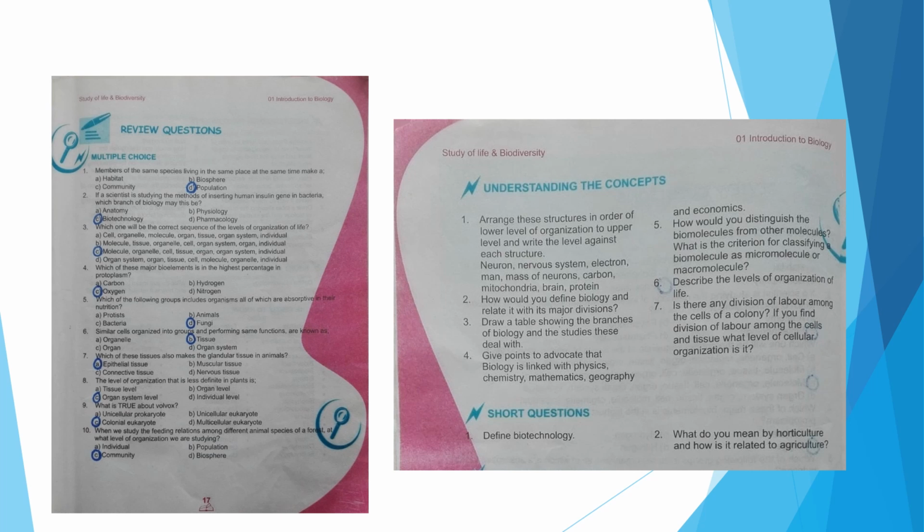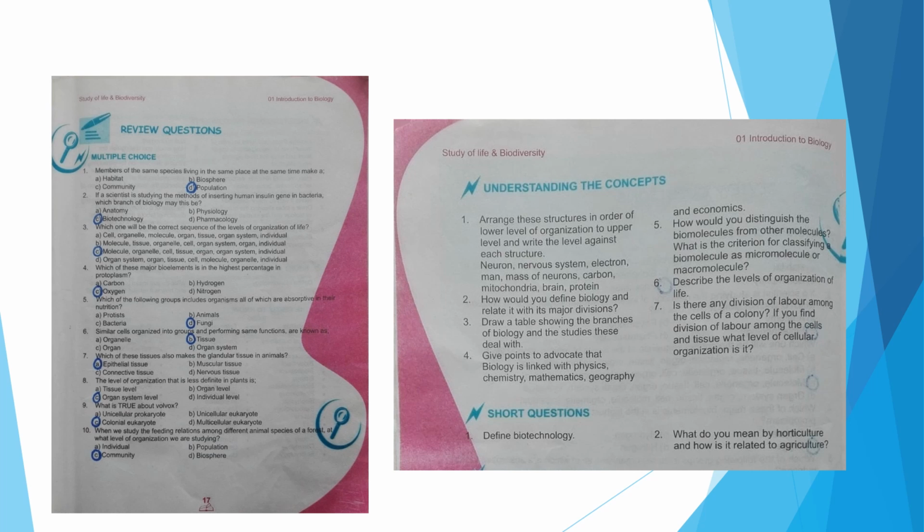Number 4, give points to advocate that biology is linked with physics, chemistry, mathematics, geography and economics. So on page number 4, these relationships of biology to other sciences are given. You have to write all these relationships of biology to these branches of science, and the figure 1.1 you have to draw it along with the answer of this question in your notebooks, and it's a very important question.